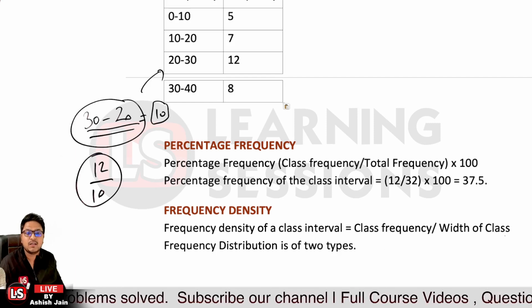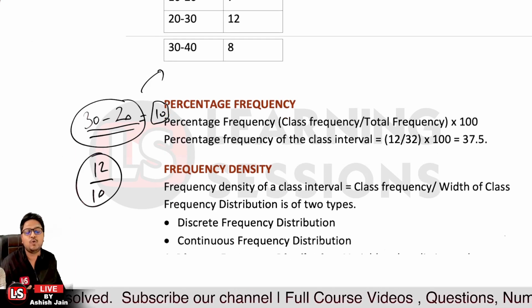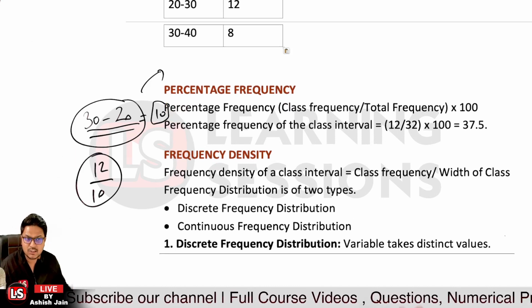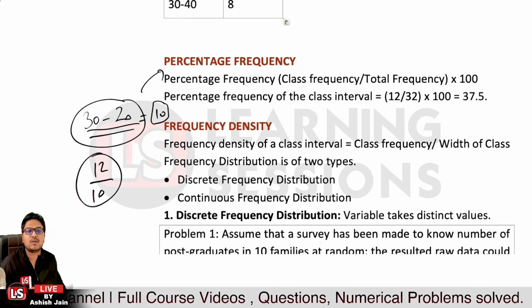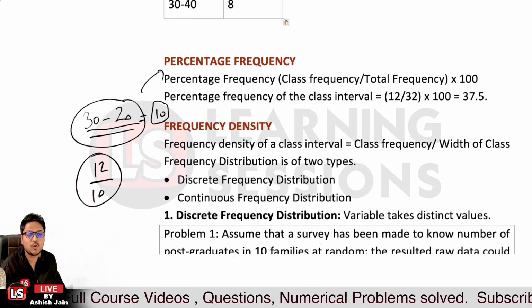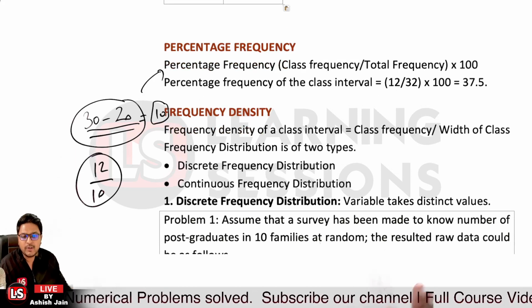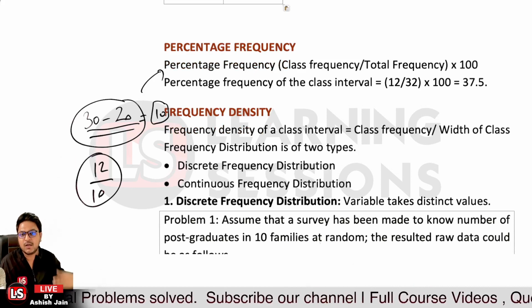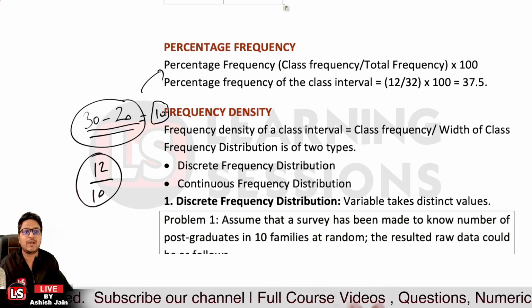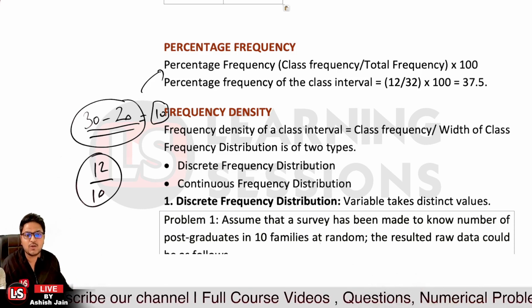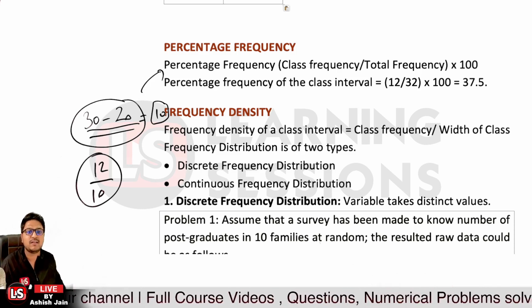And further, the frequency distribution can be of two types. It can be the discrete frequency distribution and it can be the continuous frequency distribution. First of all, the discrete frequency distribution.